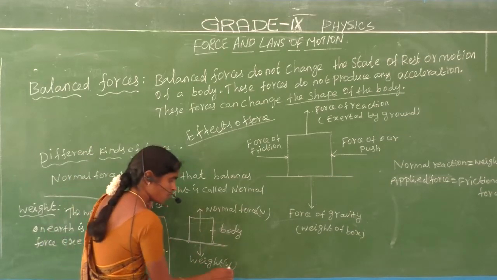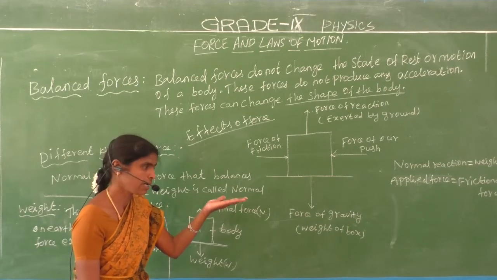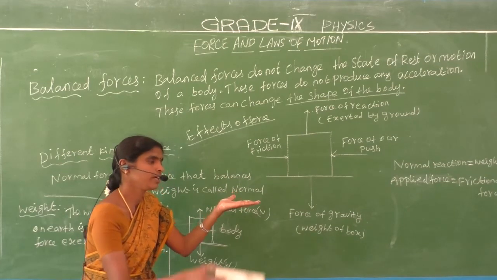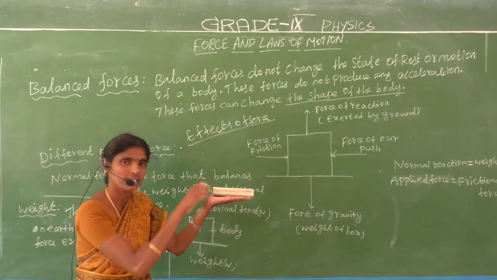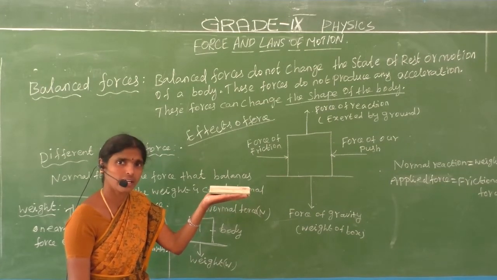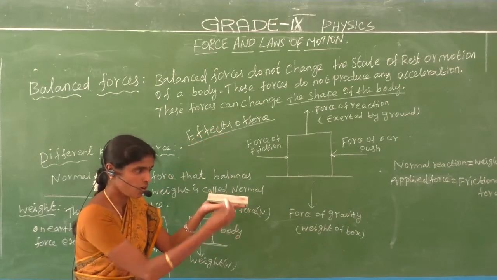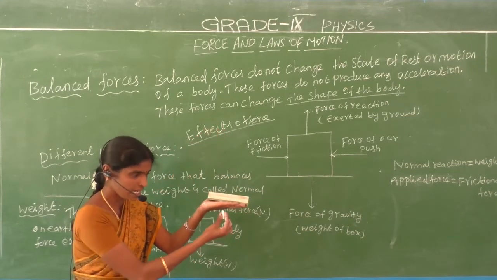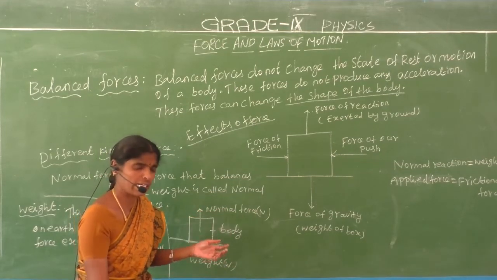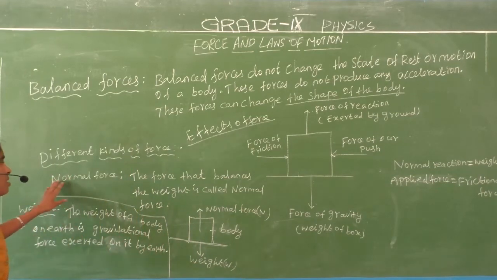So what is meant by normal force? We keep a book on a table. See here, this is the table, and the duster is kept on the table. Some forces are there. The normal force N, this is the normal reaction. This is the gravitational force, this is the weight. Do you understand? So what is meant by normal force?